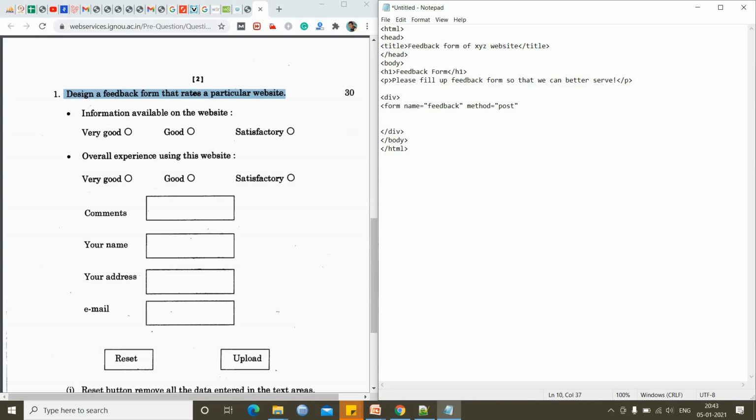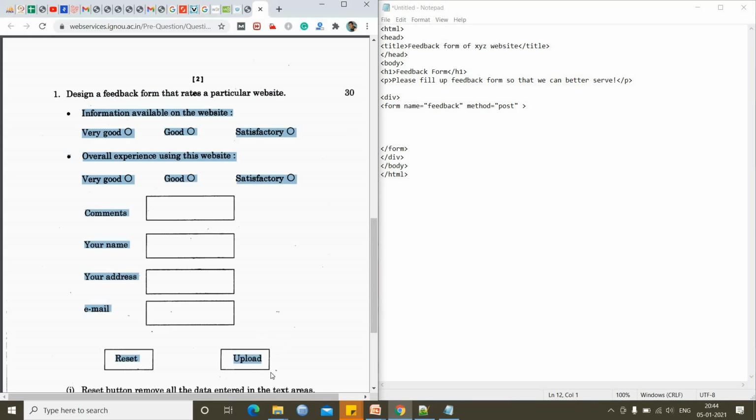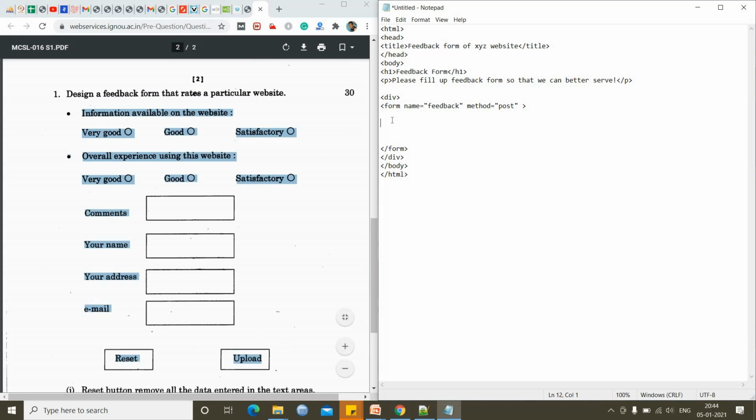Now we have provided the name attribute and method attribute for the form tag. Now I will close this form tag. So in the form, our main form will come.